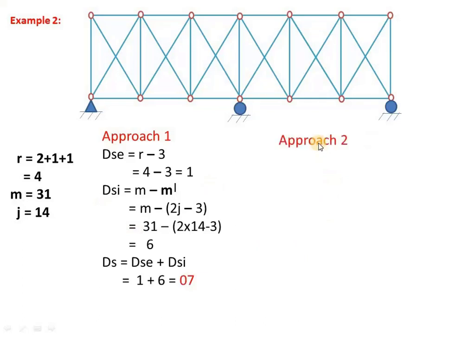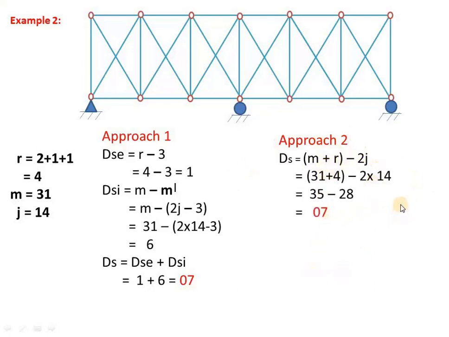Similarly, with approach 2, we get directly the total degree of indeterminacy, that is m plus r minus 2j. Substituting m, r and j, again you will get 7. This is how to get the static indeterminacy for a pin-jointed frame.